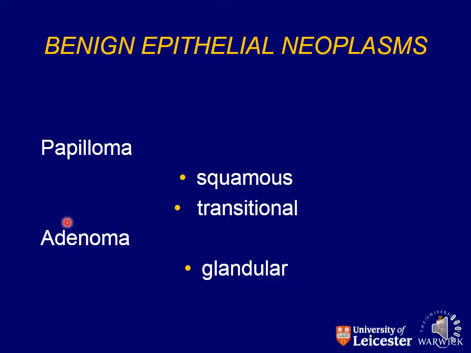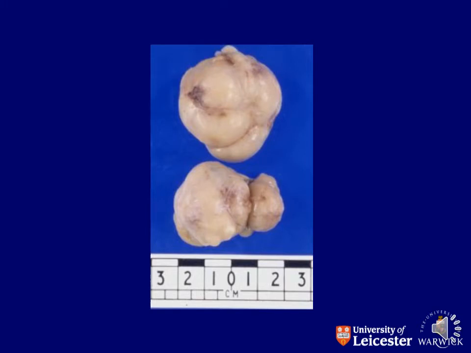Then for the tumors that arise from the glandular structures, we use adeno for the glands. So oma for benign. So adenomas are the tumors that arise from the glandular epithelium and are benign tumors. This is the picture shown to you of a benign tumor that is very commonly seen in the uterus, and its name is leiomyoma.